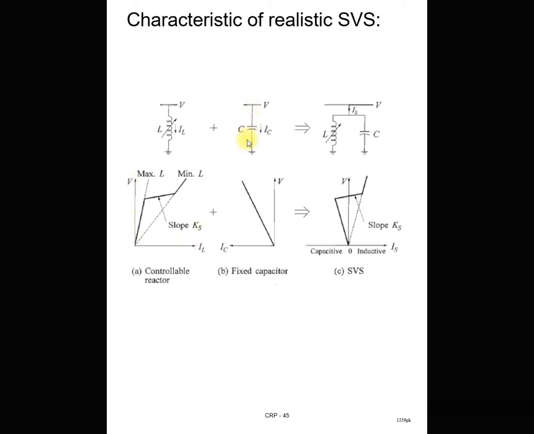Then this fixed capacitor characteristic looks like this. Then you combine both characteristics, which means the characteristic of this component looks like this. So this part, you can see here, this characteristic is because of the controllable reactor, and this characteristic is because of this fixed capacitor. So this combination of both gives the practical or actual characteristic of the SVS system.